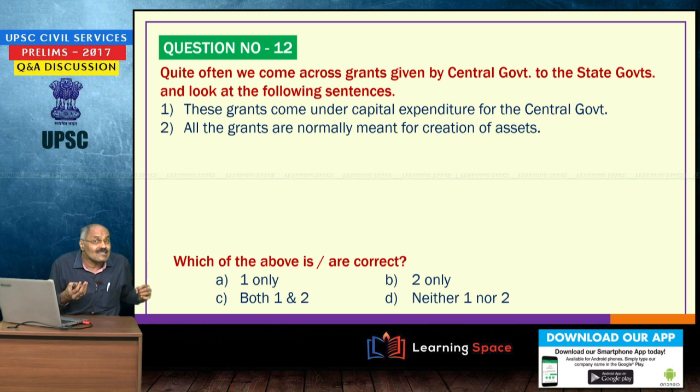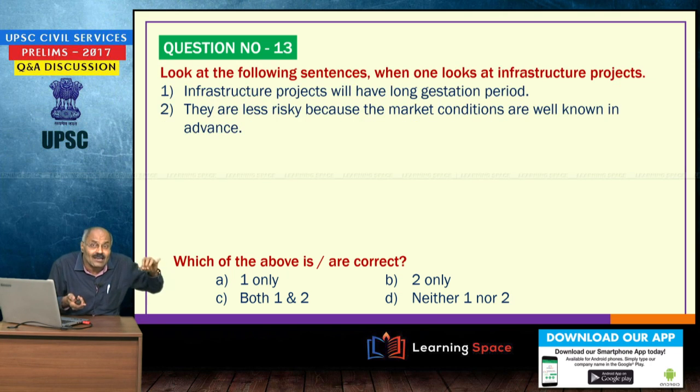Please look at these 2 sentences. These grants come under capital expenditure of the central government. Absolutely wrong. Grants are revenue expenditure and grants are normally meant for creation of assets. Absolutely wrong. They need not be. Some grants may result in creation of assets. So, 1 and 2 both are correct. Sorry, both are incorrect. So, the answer here is neither 1 nor 2.